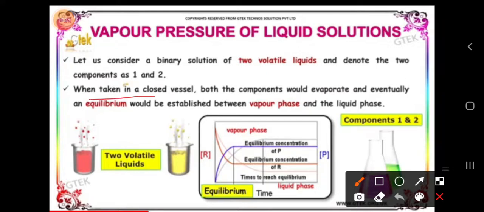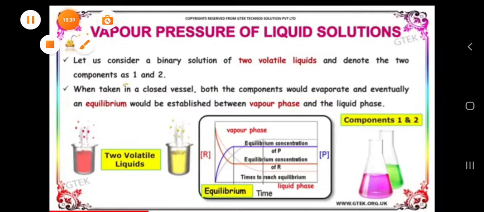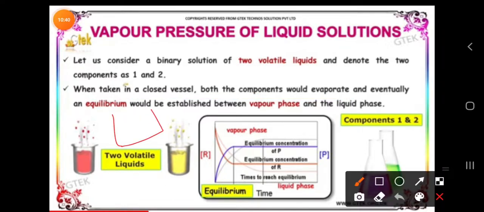When taken in a closed vessel, both components evaporate and attain equilibrium, which gives a vapor phase and a liquid phase. I explained this when starting this topic. We are taking a closed vessel.